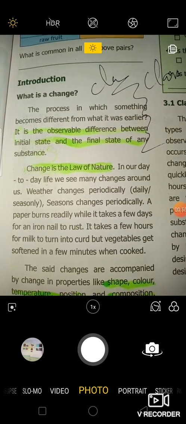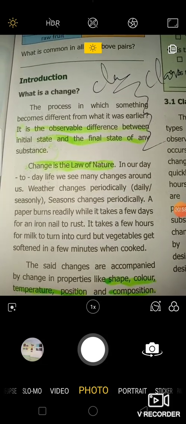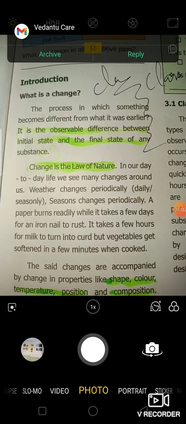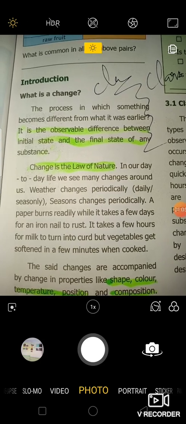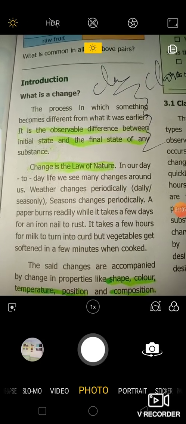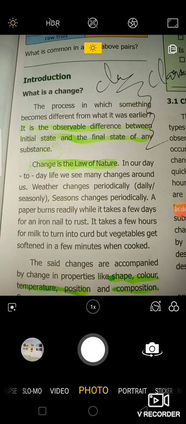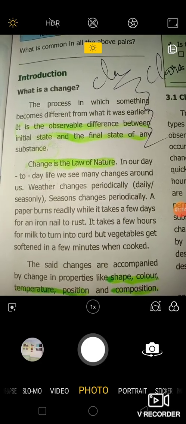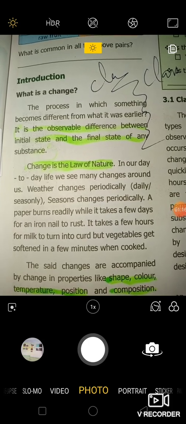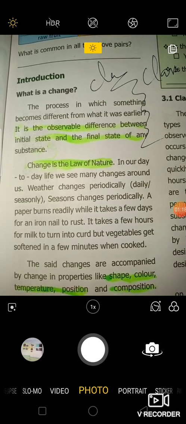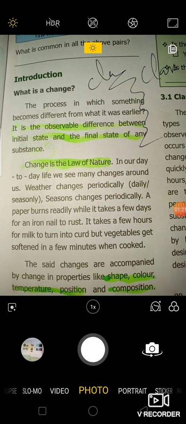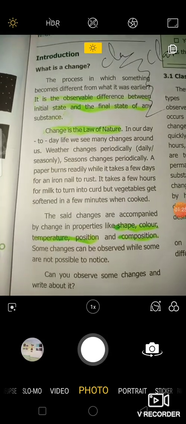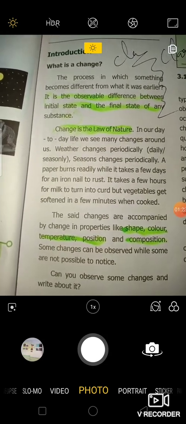In our day-to-day life, we can see many changes around us, whether they change periodically, that is daily or seasonally. Seasons change periodically. Some other things happen rarely. A paper burns readily while it takes a few days for an iron nail to rust. It takes a few hours for milk to turn into curd, but vegetables get softened in a few minutes when cooked. So these are all the changes we observe in our day-to-day life.